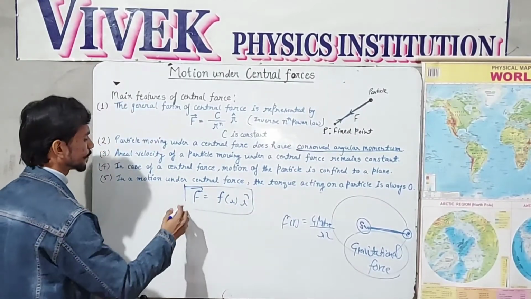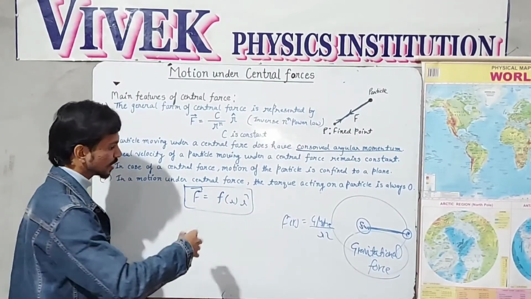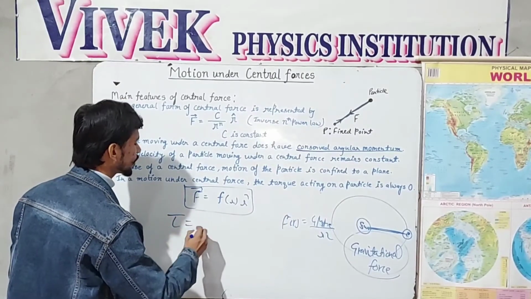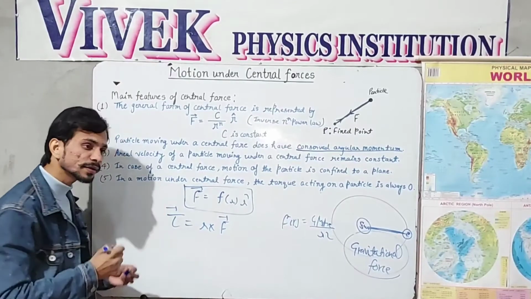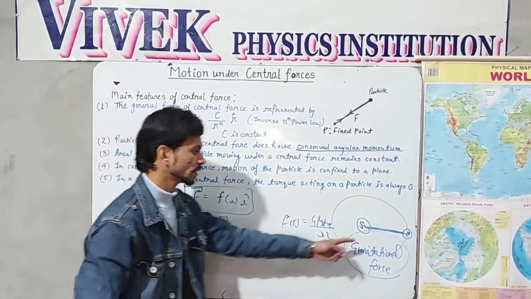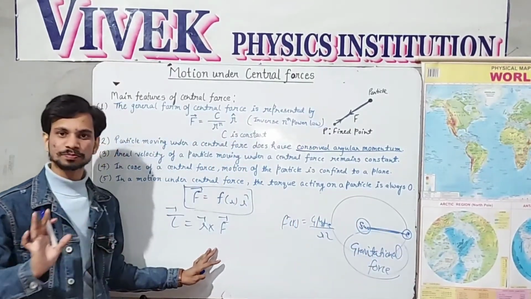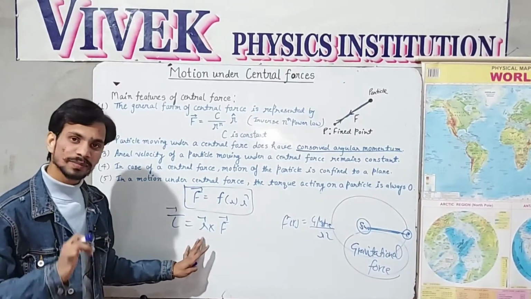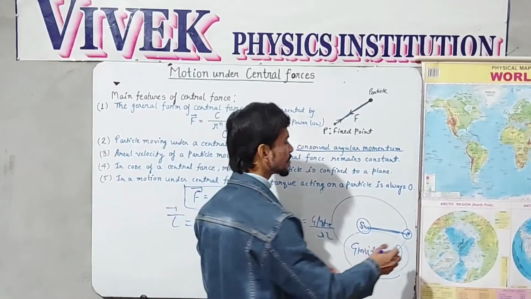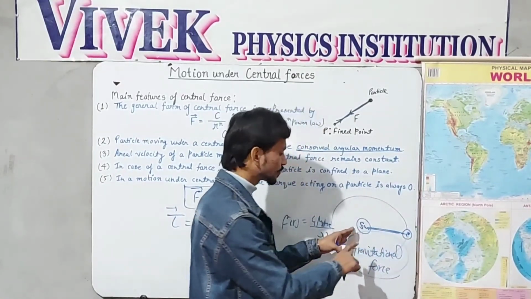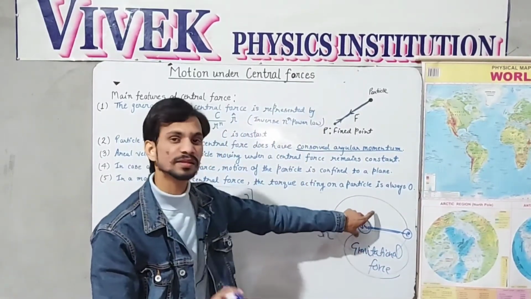Now let us take the formula for the torque. The torque acting on the Earth can be determined by this formula: torque equals vector r cross vector F. What is the vector r? Vector r is the position vector of this particle with respect to the fixed point. We are considering the sun as a fixed point.